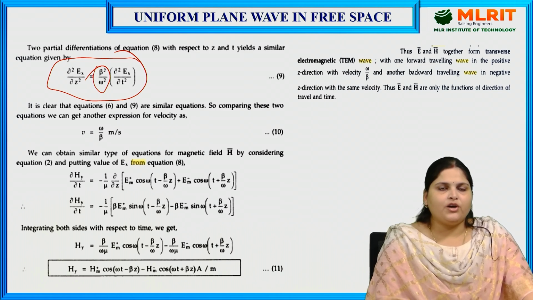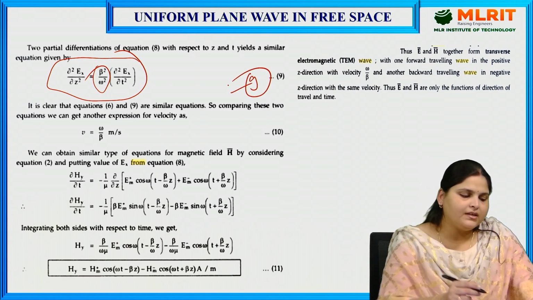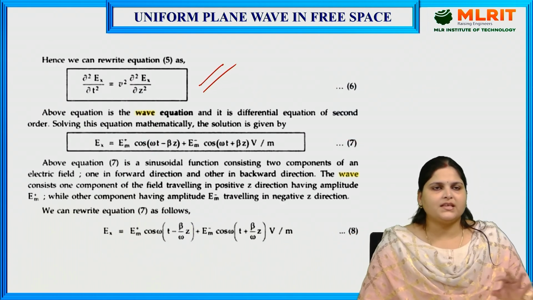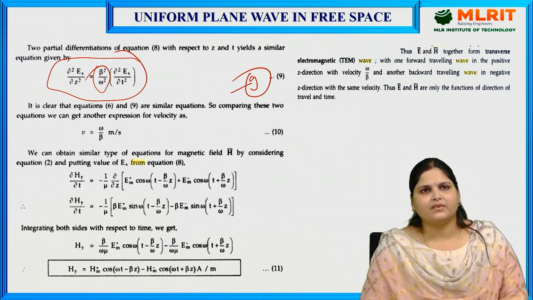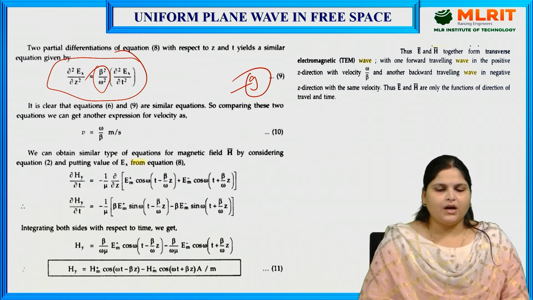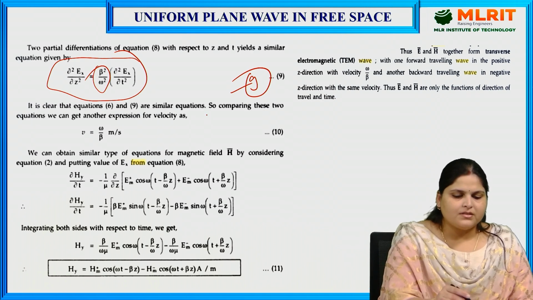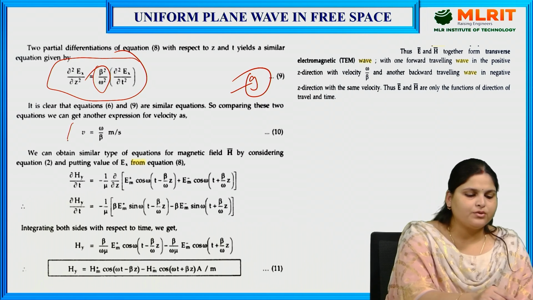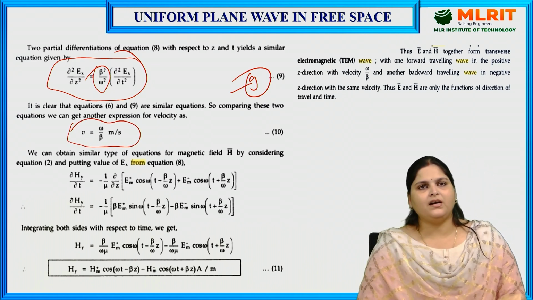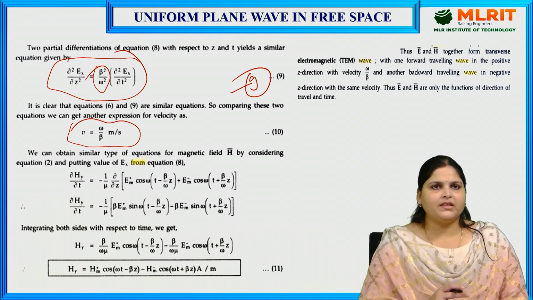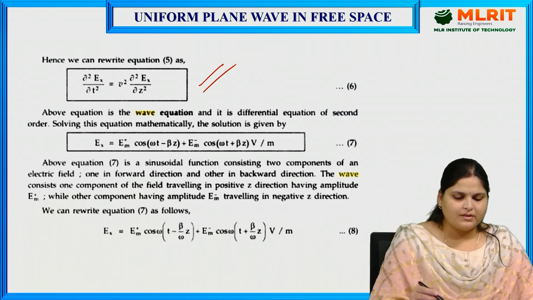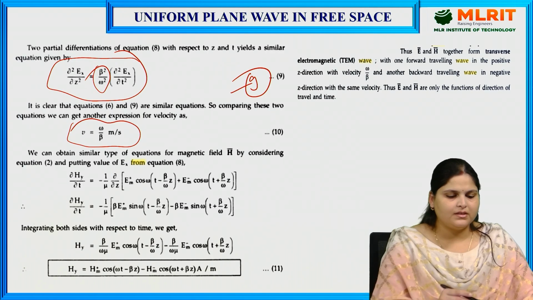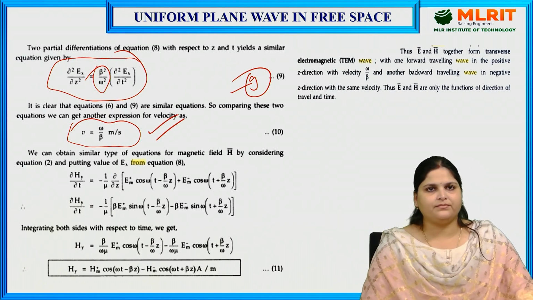Right? Now if you notice, this equation number 9 and the previously seen equation number 6 are both the same equations. We will compare these two equations and we get another expression of velocity as v = omega by beta meter per second. The previous formula we got was this one, and now we have got another formula for velocity.